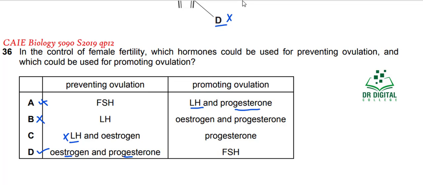Follicle stimulating hormone will promote ovulation because when ovulation occurs, along with the surge of luteinizing hormone, there is also a surge of follicle stimulating hormone, because it will cause a quick release of estrogen, a rise in the metabolic rate will occur, and it will cause the release of the ovum. So follicle stimulating hormone will promote ovulation, and estrogen and progesterone will prevent ovulation by the negative feedback inhibition of the release of luteinizing hormone. So the answer for question 36 is D.